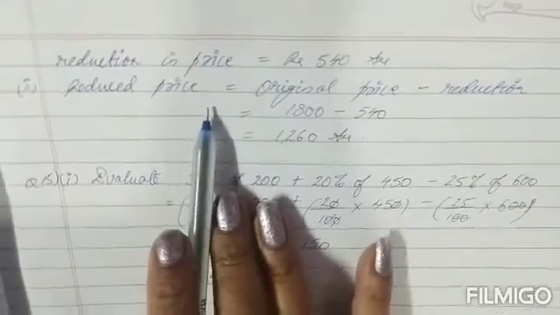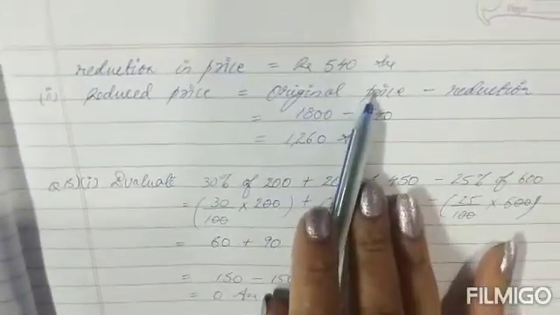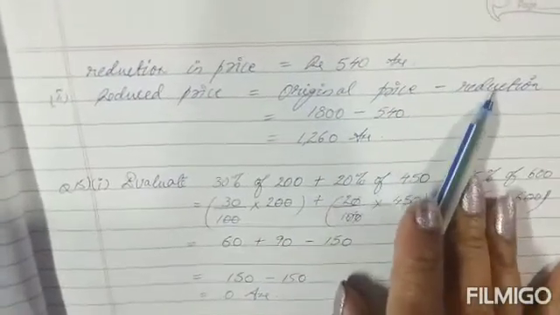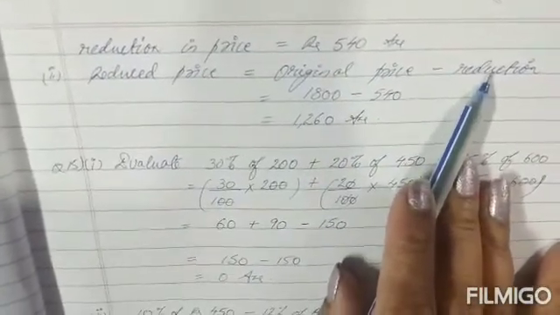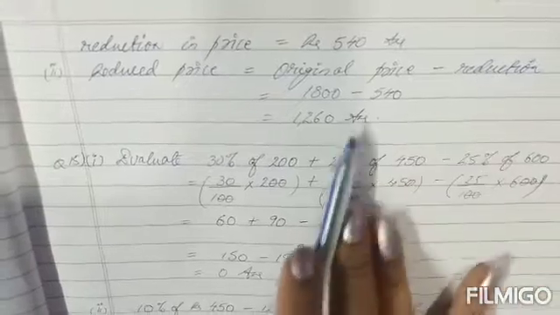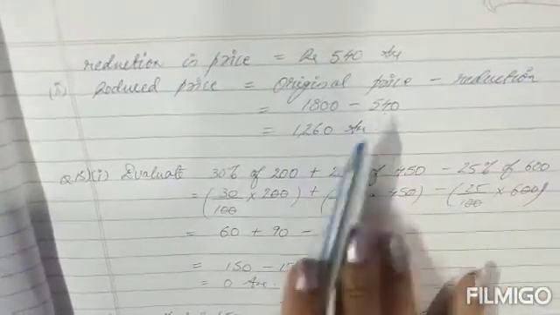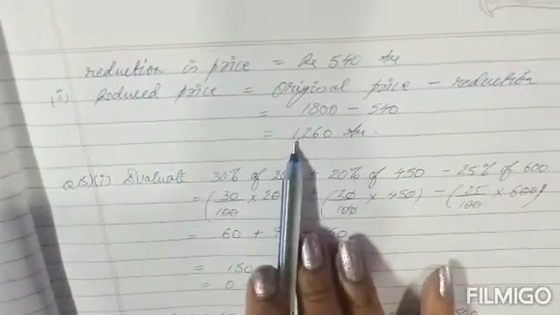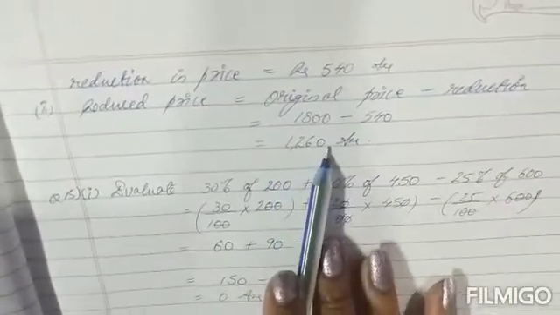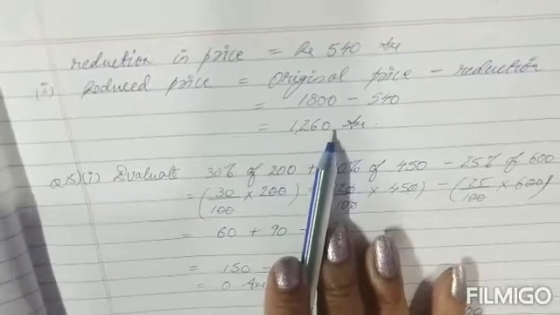So how are we going to do it? From the original price of the article, if we reduce the reduction that is being given, we will get the reduced price. So from 1,800, when I reduce 540, I get the answer as 1,260 rupees. So this is the reduced price.